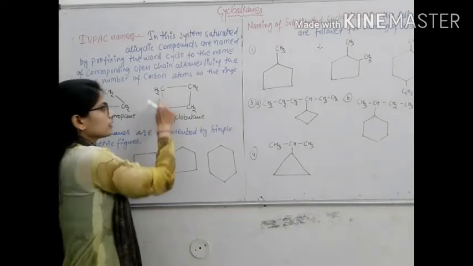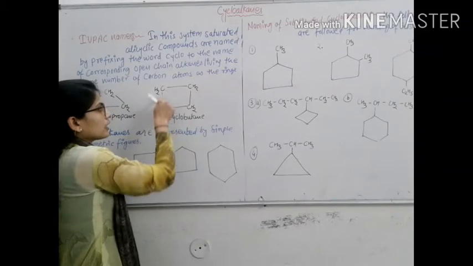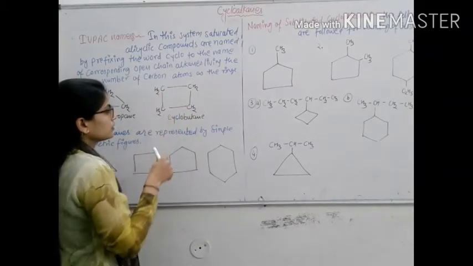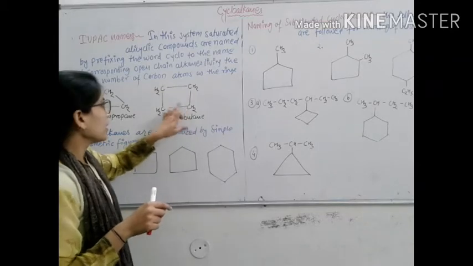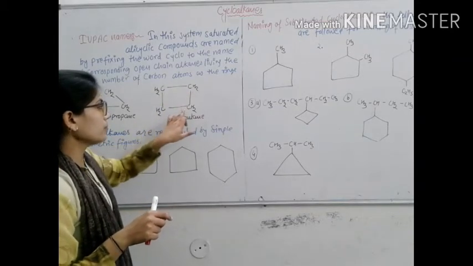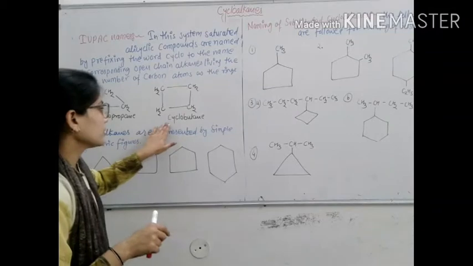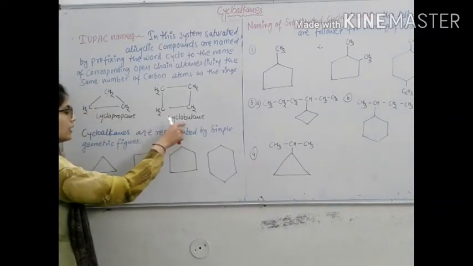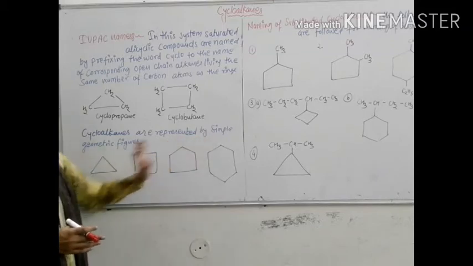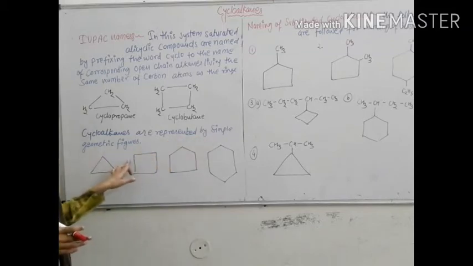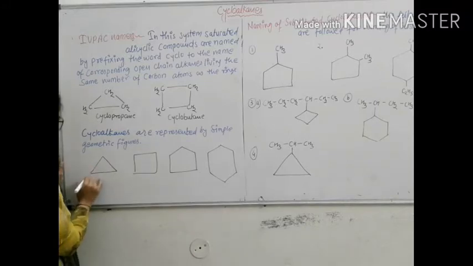Second, this is a 4-member ring. Again a cyclo ring. There are 4 carbon atoms and 8 hydrogen atoms present in this structure. So it is known as cyclobutane. Cycloalkanes are represented by simple geometrical figures. The first structure is cyclopropane.